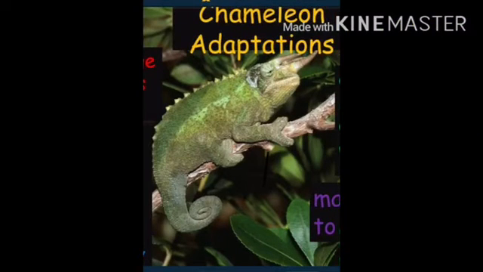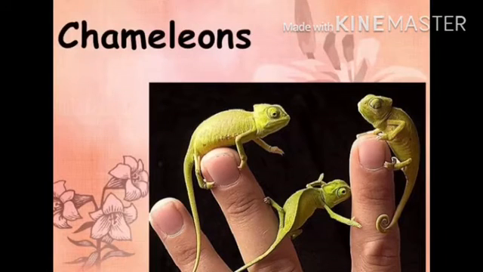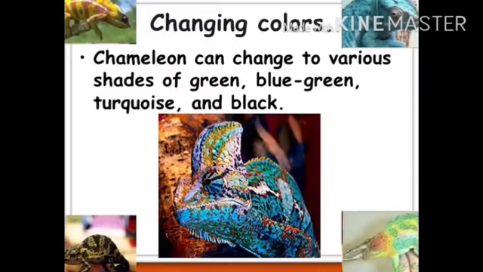Now let us start this video with the adaptations of the chameleon. Chameleon is an arboreal lizard. Its tail is long and prehensile. It has the capacity to change its skin color, similar to that of the background, to hide itself.